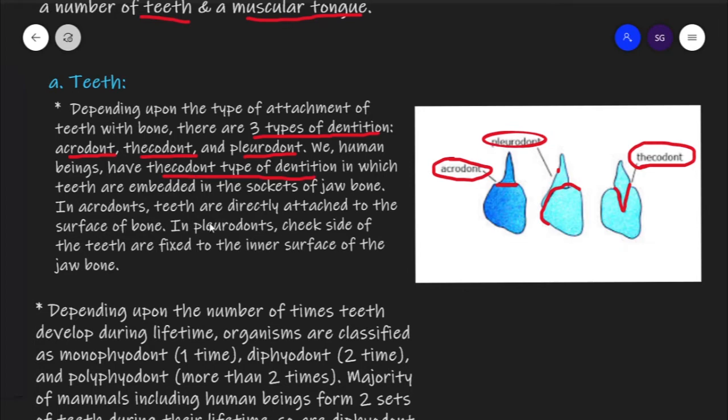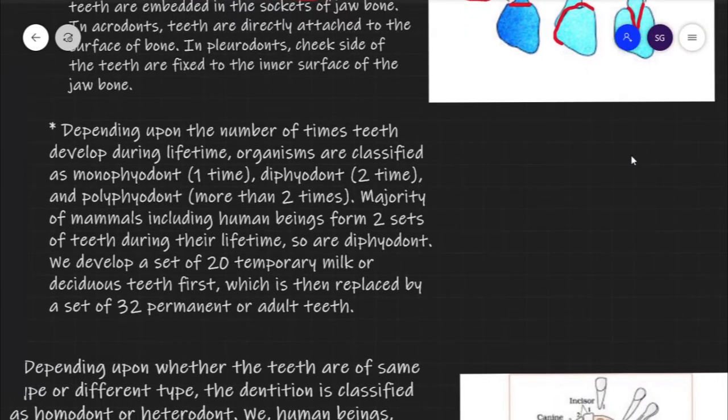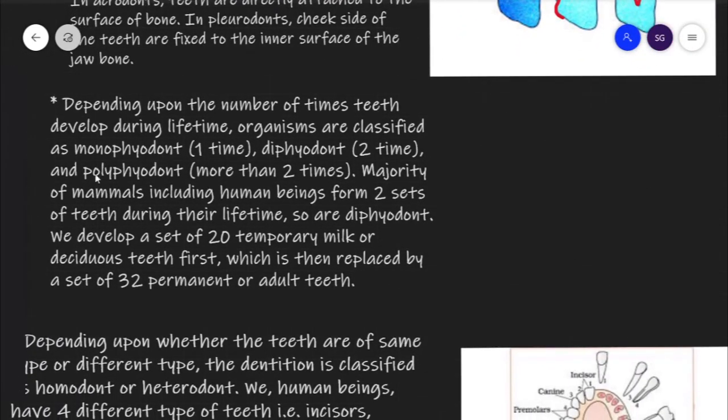Now, if we classify teeth depending upon the number of times teeth develop during the lifetime, organisms can be classified into monophyodont, diphyodont and polyphyodont. Monophyodont are those organisms in which teeth develop only once in their lifetime. But in diphyodont, teeth develop two times in their lifetime. And in polyphyodont, teeth develop more than two times.